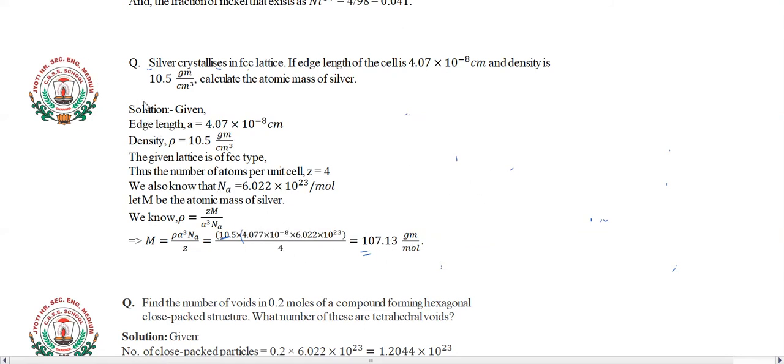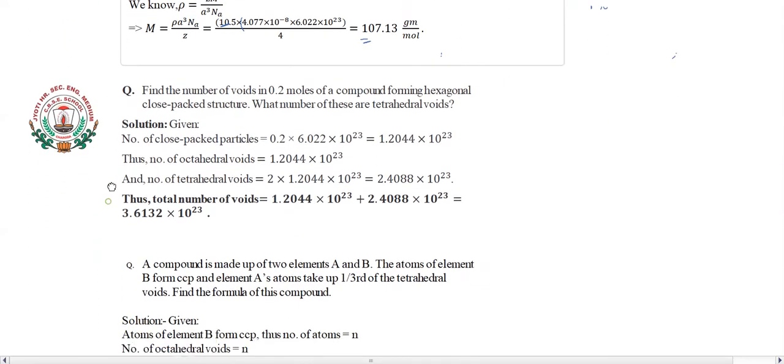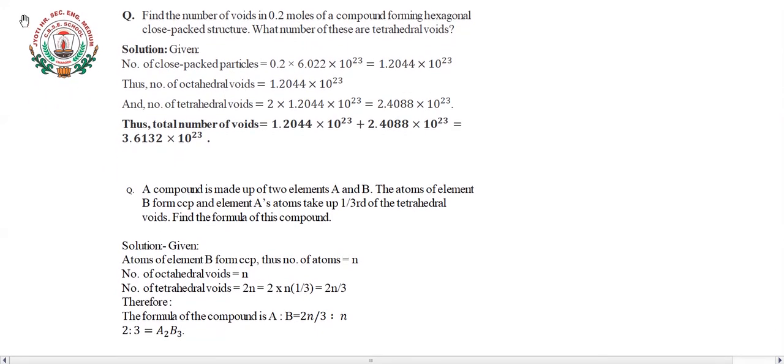So the next question. What is asked here? Find the number of voids in 0.2 moles of a compound forming a hexagonal close packed structure.